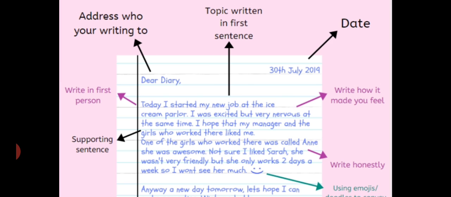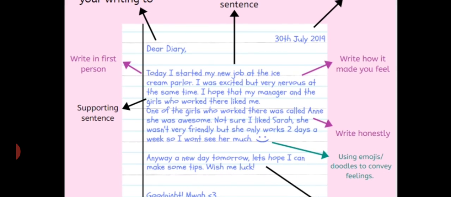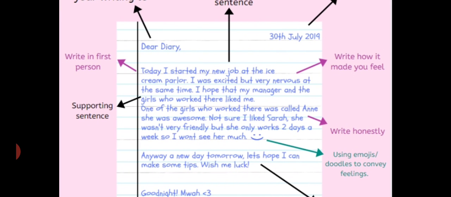Then write in first person because you are the writer, so you can start with I. Then next, supporting sentences. Whatever you have written, the way you have started, you have to support with other sentences also. Then write honestly. Whatever you are feeling about those things, you are supposed to narrate.